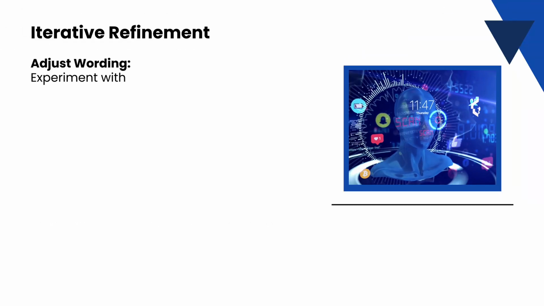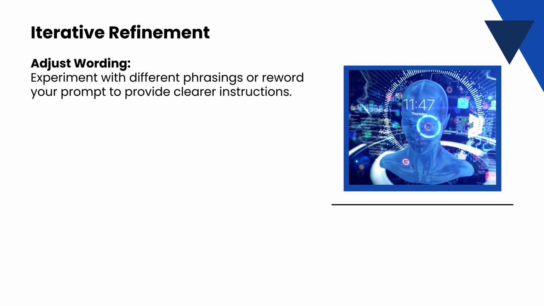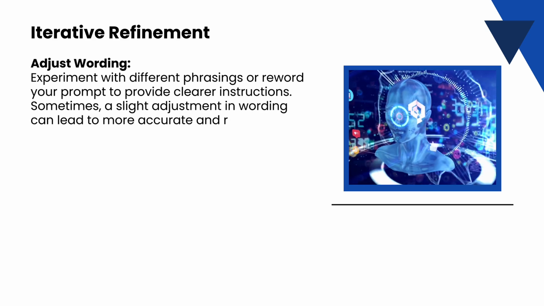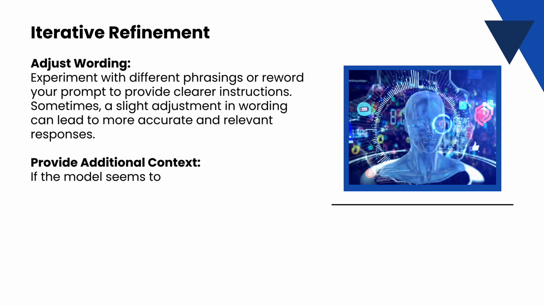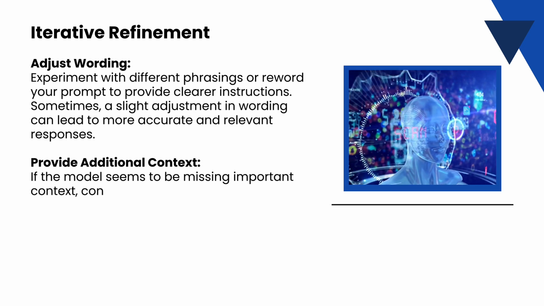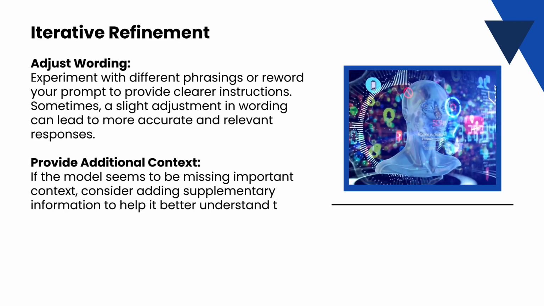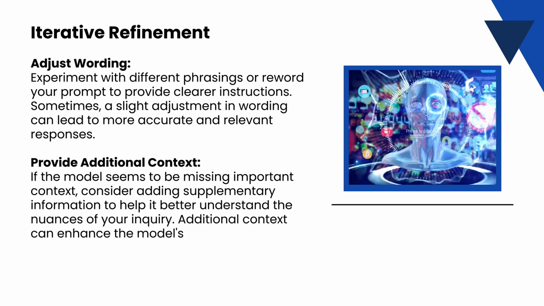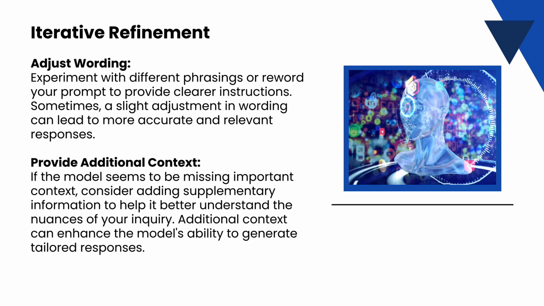Adjust wording. Experiment with different phrasings or reword your prompt to provide clearer instructions. Sometimes, a slight adjustment in wording can lead to more accurate and relevant responses. Provide additional context. If the model seems to be missing important context, consider adding supplementary information to help it better understand the nuances of your inquiry. Additional context can enhance the model's ability to generate tailored responses.